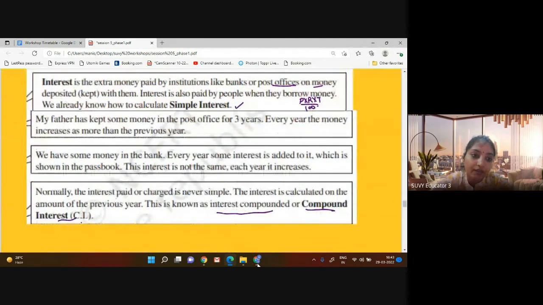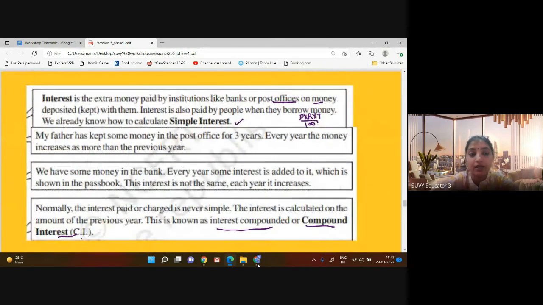Then we have talked about what is interest. Interest is extra money that is paid by institutions like banks and post offices to the people who made a deposit in their bank, or interest is also paid by the people who borrow money from other people.